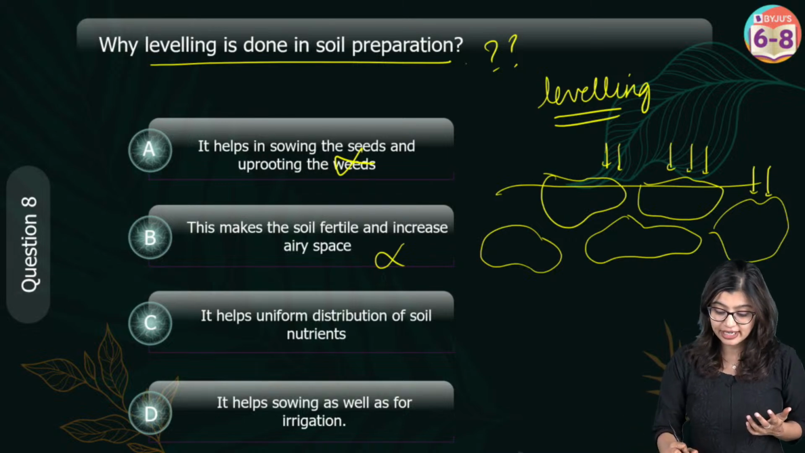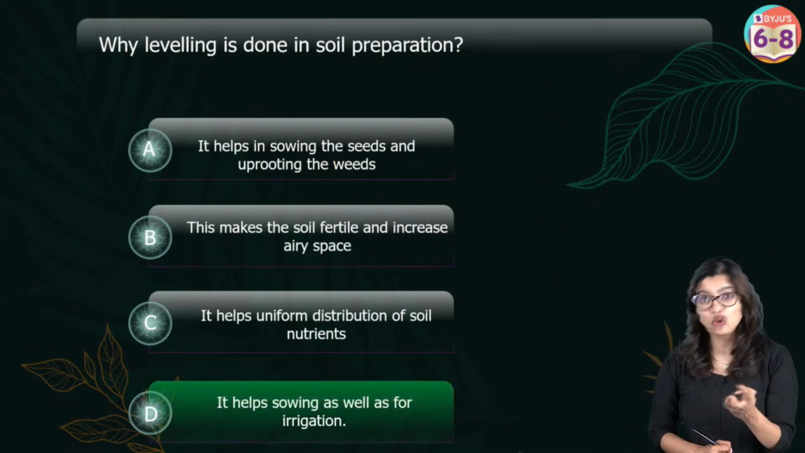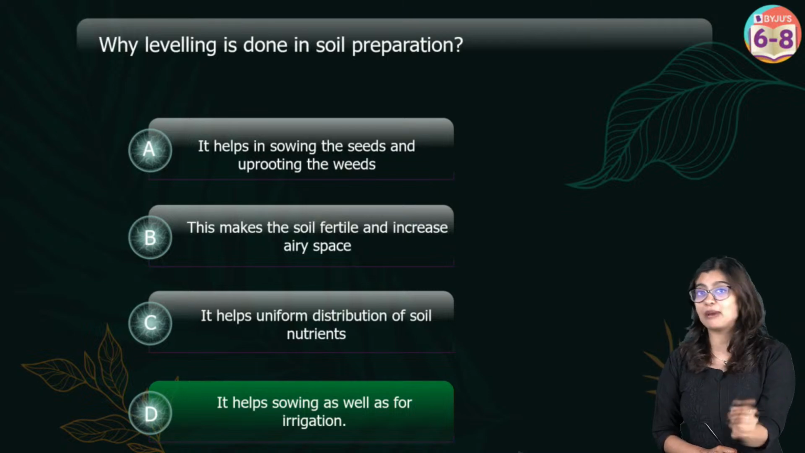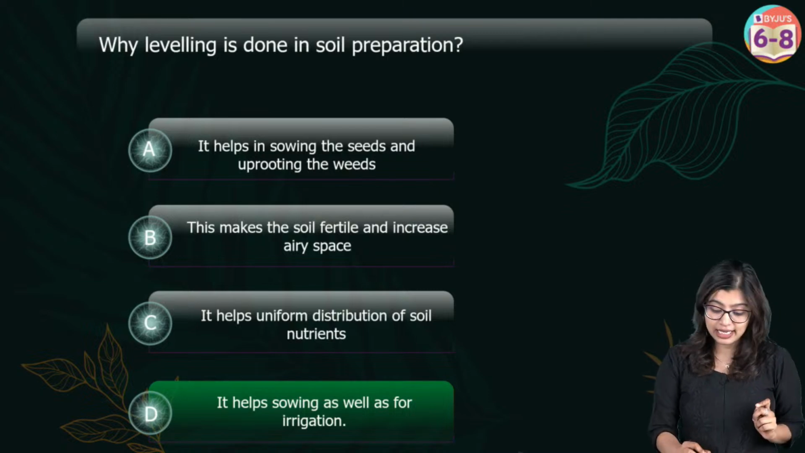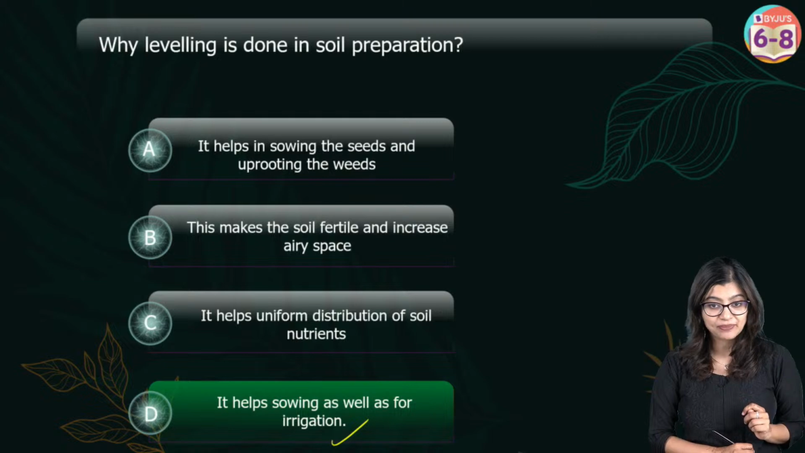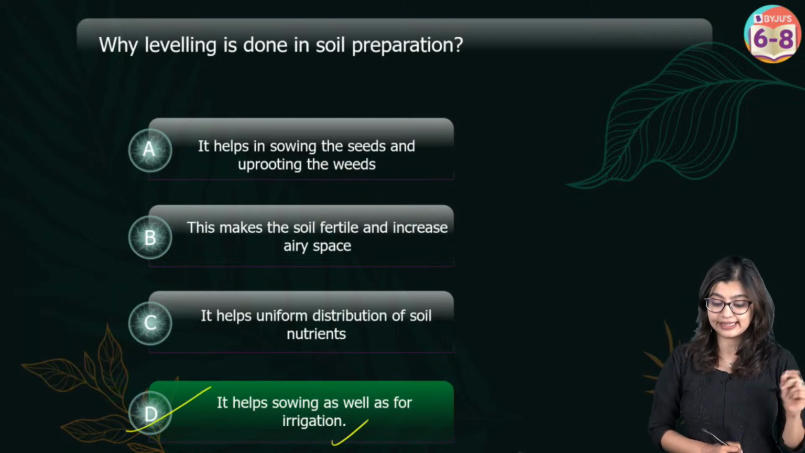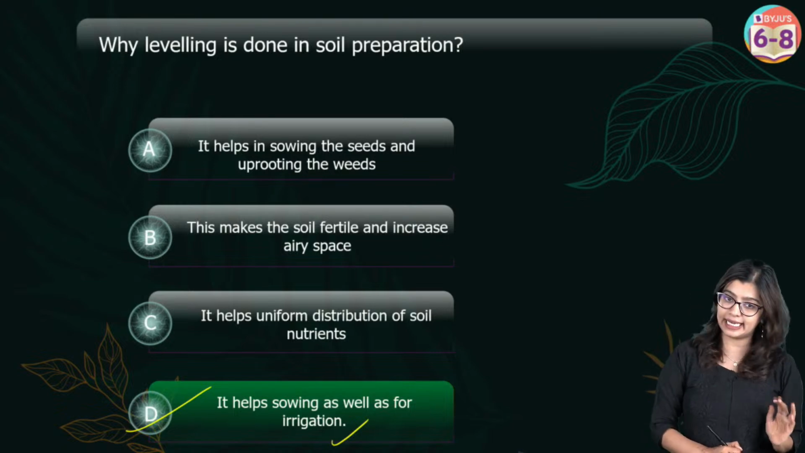But what will this definitely help me with? It can help me with sowing, because if there are clumps of soil, then it can affect the growth of my seeds and disrupt the sowing pattern. And similarly, water distribution can be proper, which is why the correct answer is option D. That is, it helps in sowing as well as irrigation.